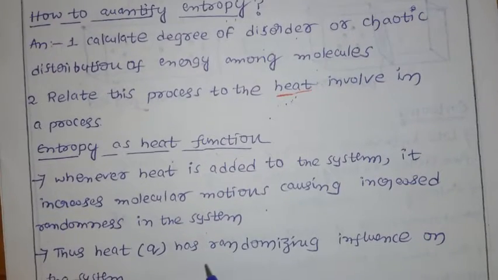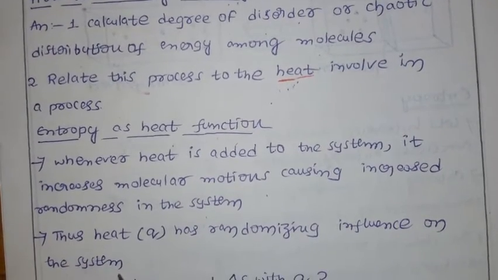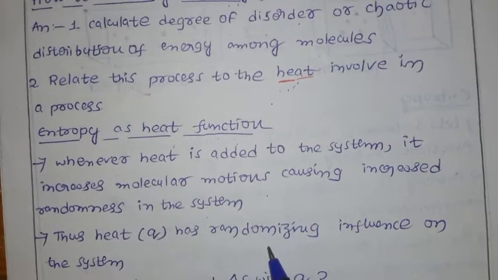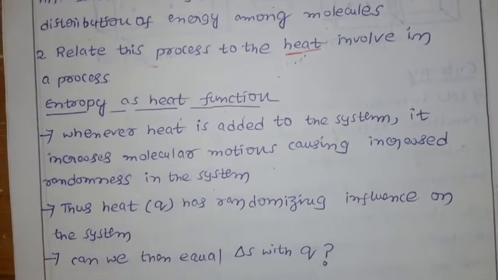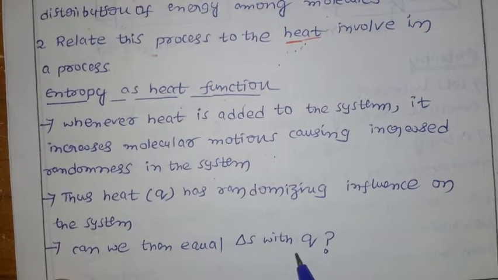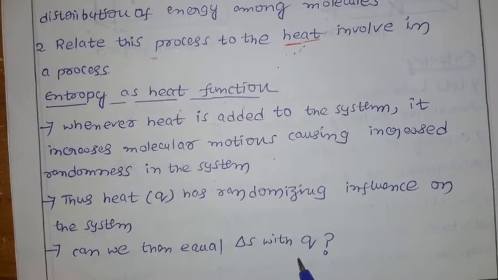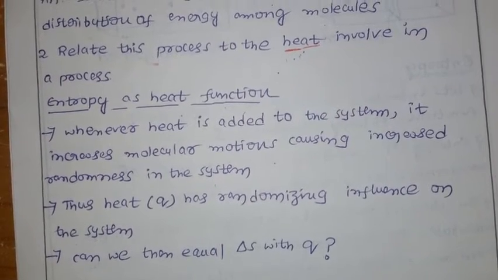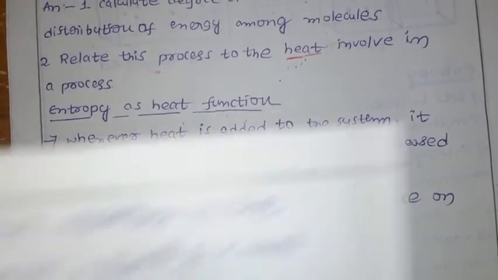So heat has a randomizing influence on the system, isn't it? Why? Because once you apply heat, the randomness increases. So then we get the question: can we equate delta S with Q? If you see the question here, for that answer we can go for the equalization.